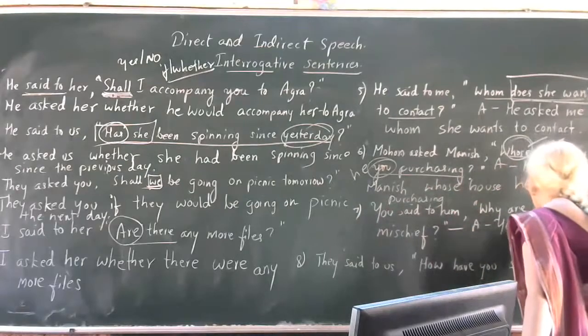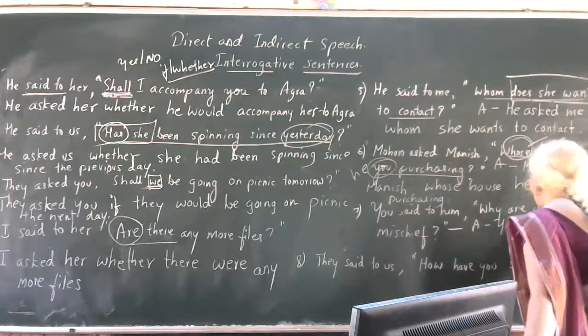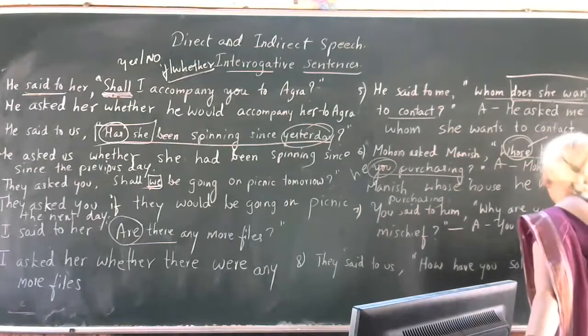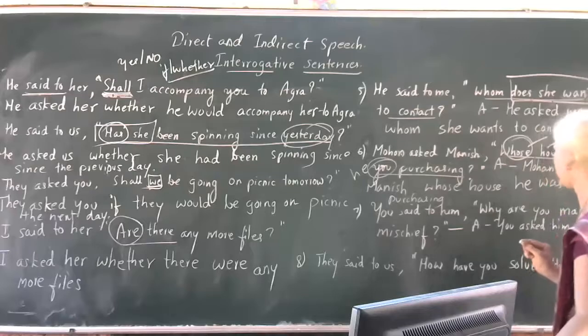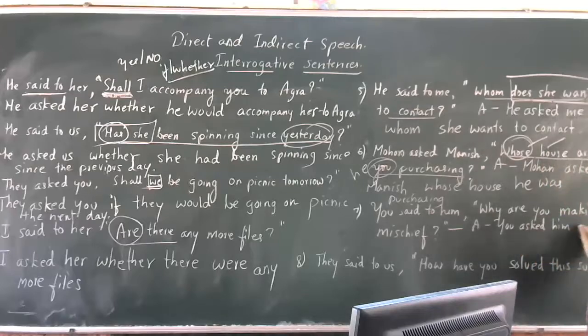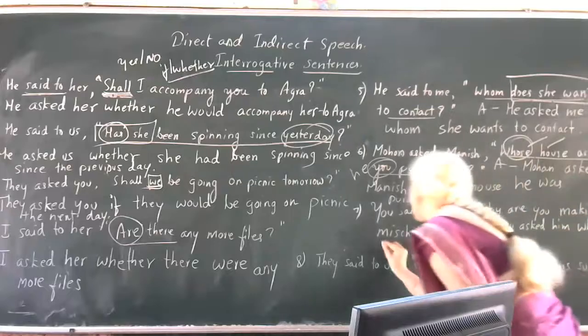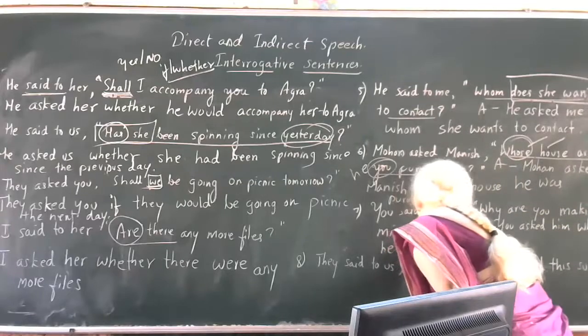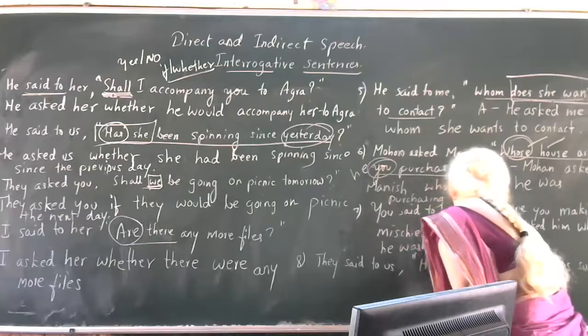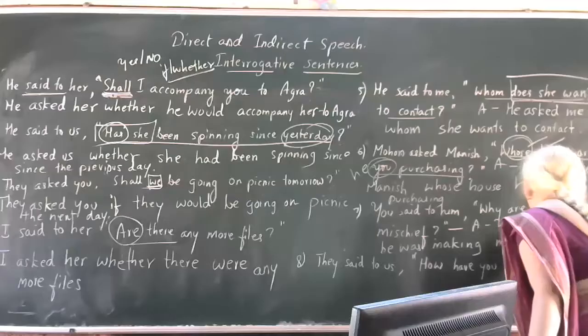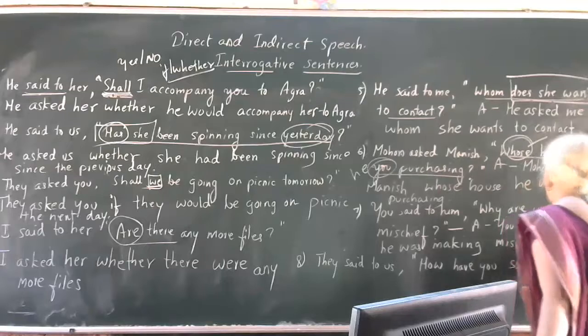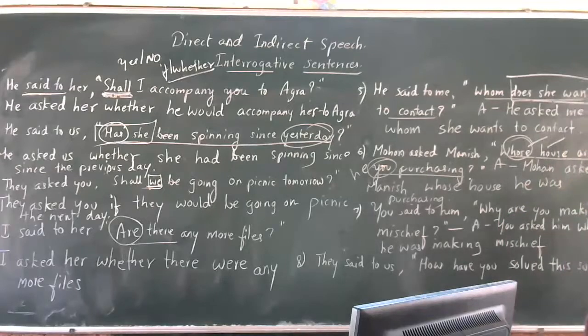You asked him why he was making mischief. Very nice.